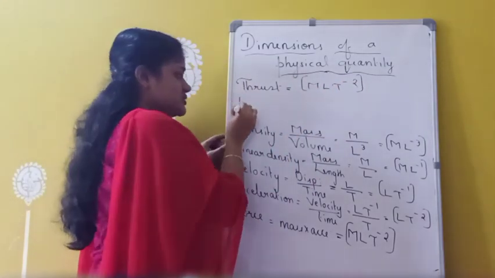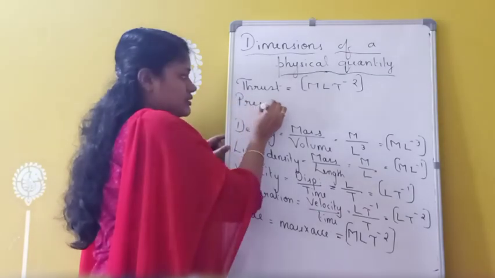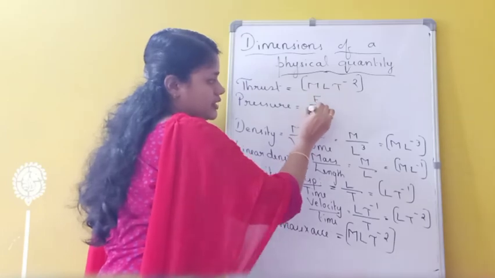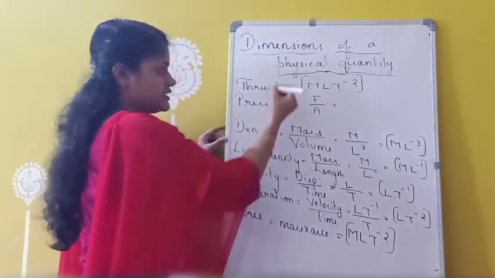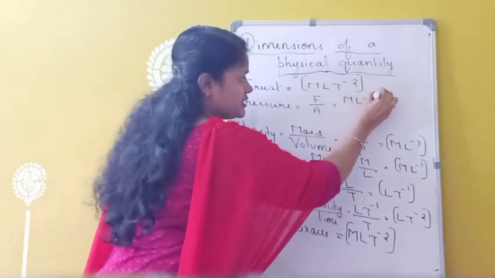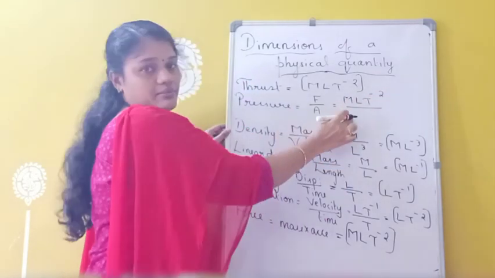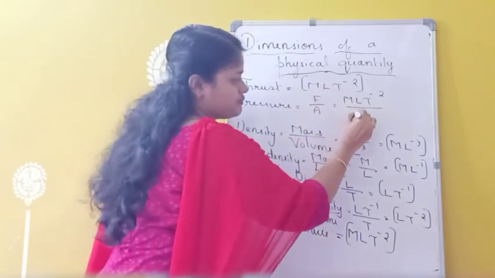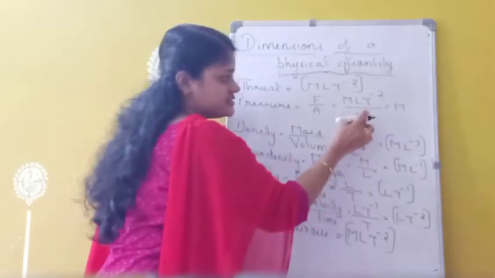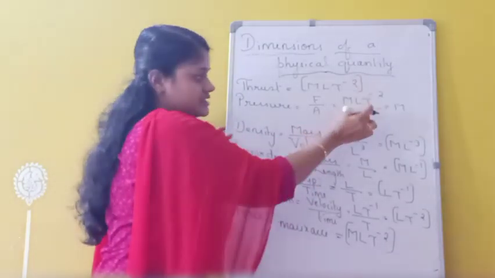Now next is pressure. The pressure formula is force by area. So force, what is the dimension? MLT raised to minus 2 divided by area, whose dimension is, now only we wrote, L square. That is equivalent to M into, this L square I am taking to the numerator, that becomes L raised to minus 2.